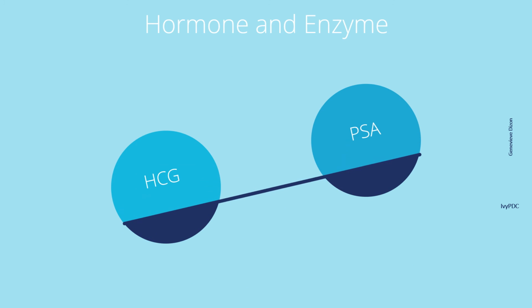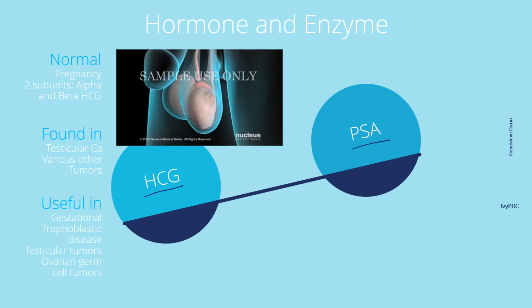We are now down to the last two tumor markers, the hormone HCG and the enzyme PSA. HCG stands for human chorionic gonadotropin, and this is normally seen in pregnancy. This can be detected in the serum or in the urine of pregnant individuals.